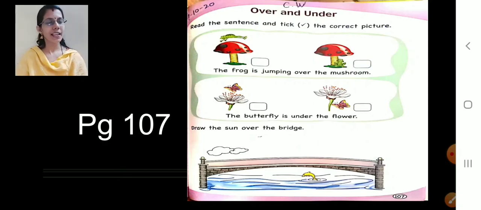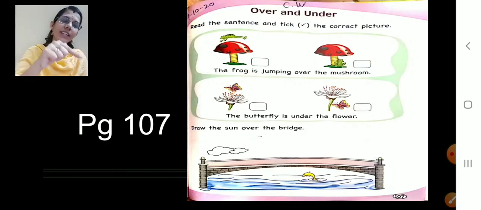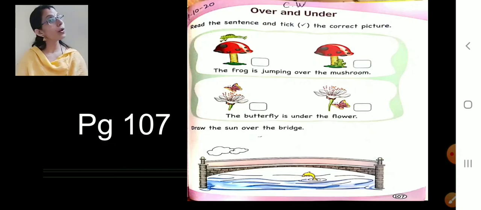In that picture, what have they asked? The frog is jumping over the mushroom. Over matlab above. In which picture is the frog jumping over the mushroom?